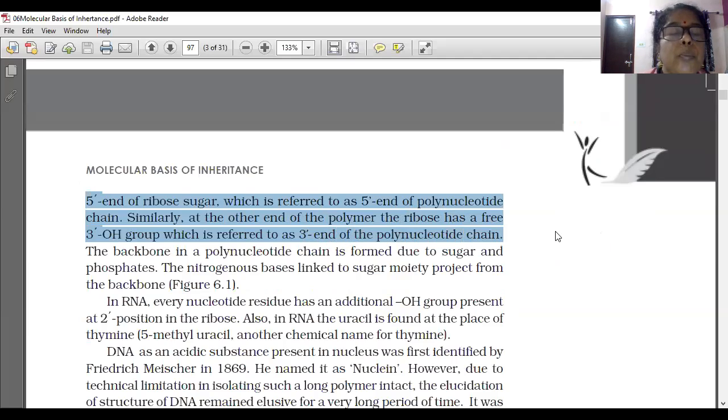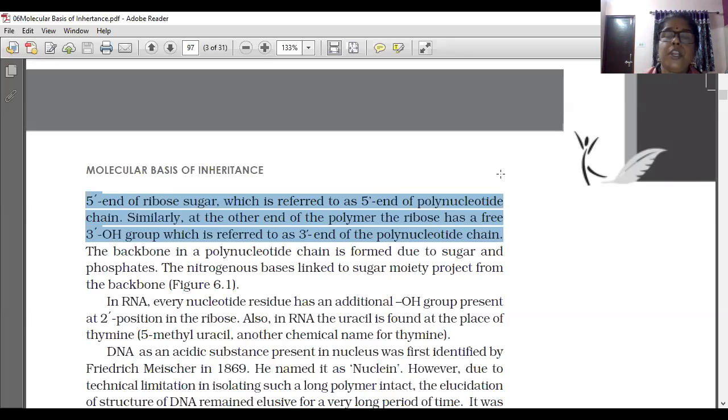The backbone in a polynucleotide chain is formed due to sugar and phosphates. The nitrogenous bases linked to the sugar moiety project from the backbone.